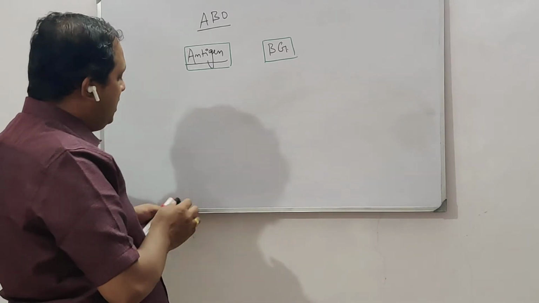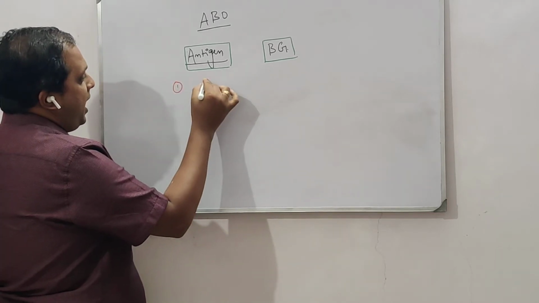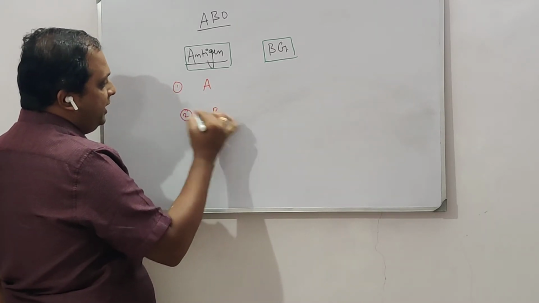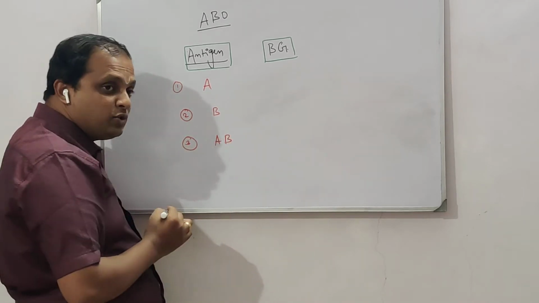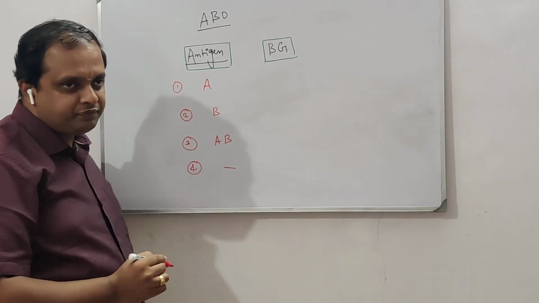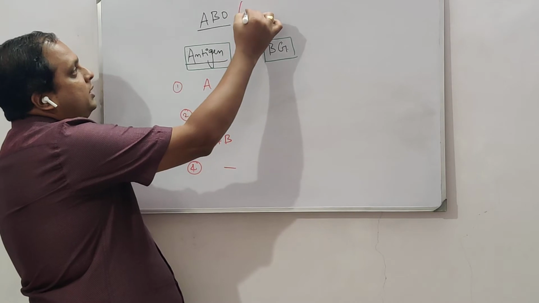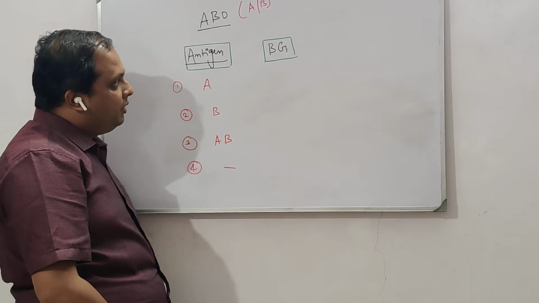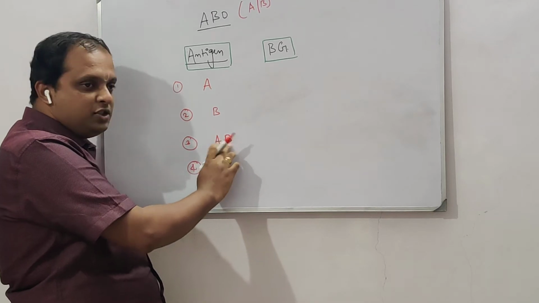Here there are two antigens. An RBC can have antigen A, or antigen B, or both antigen A as well as B, and the fourth is no antigen. So you can expect four different cases with the two antigens A and B in ABO grouping. This is how the ABO grouping is done.